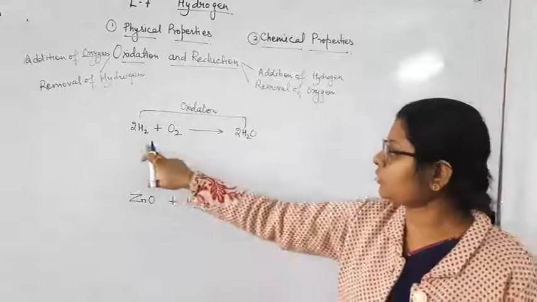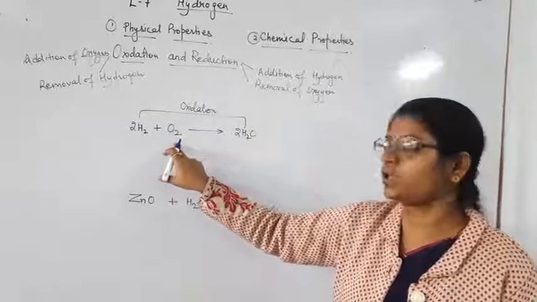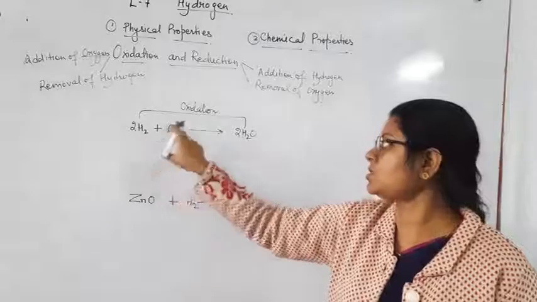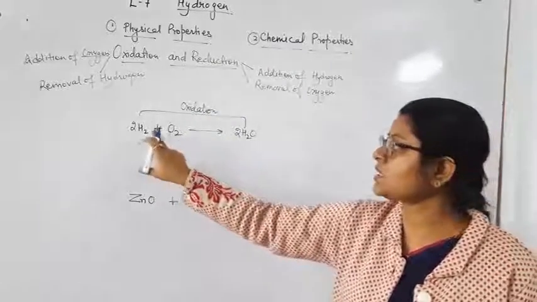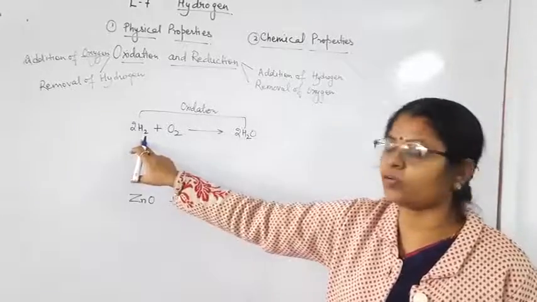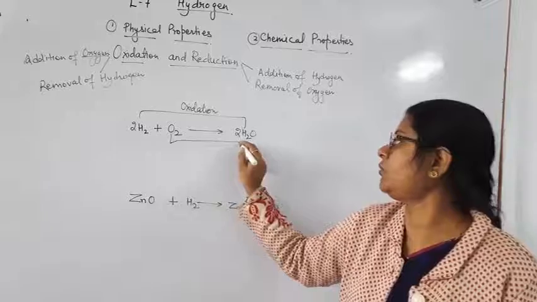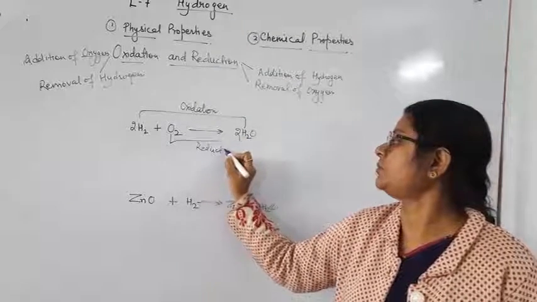So in the given equation you can see hydrogen is added with oxygen. Addition of oxygen is known as oxidation. When hydrogen is added to oxygen and forms the water molecule, it is known as reduction.